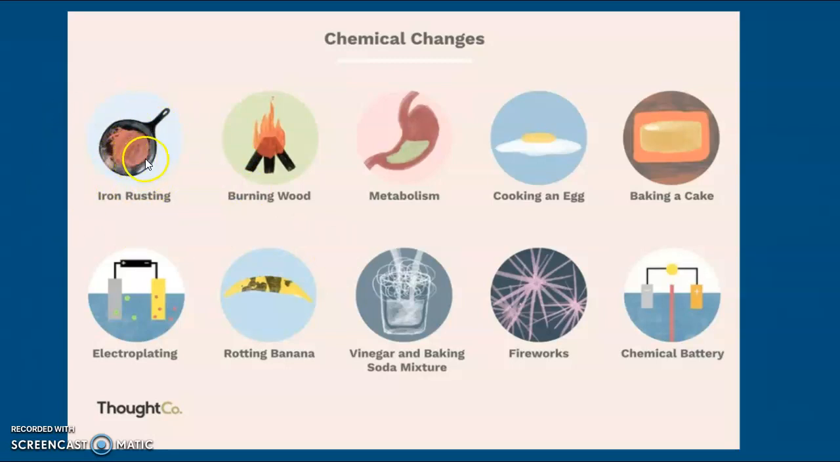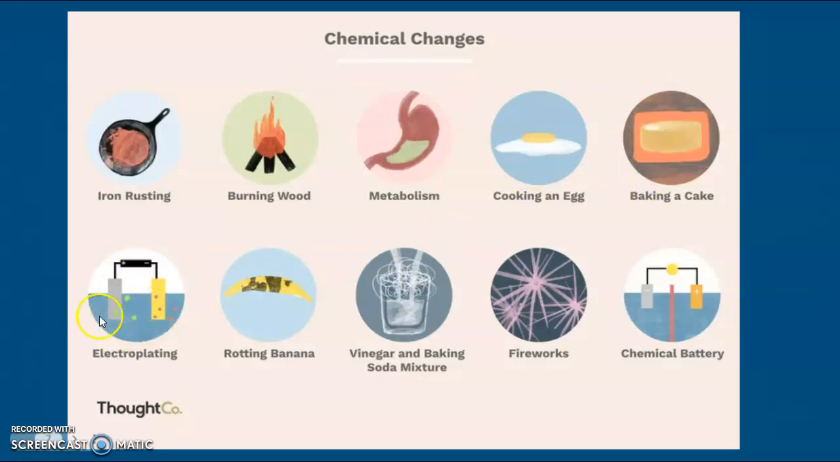Iron rusting, again, the rust is a new substance. Burning wood, you're turning it into ash, a new substance. Metabolism, again, what goes in does not come out. It's a different substance. Cooking an egg, there's no way I'm going to go back to a raw egg. Baking a cake, same thing. There's no way to separate that sugar and that flour and the eggs to go back to the initial ingredients after you bake it.